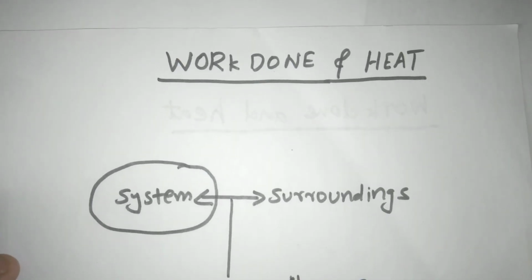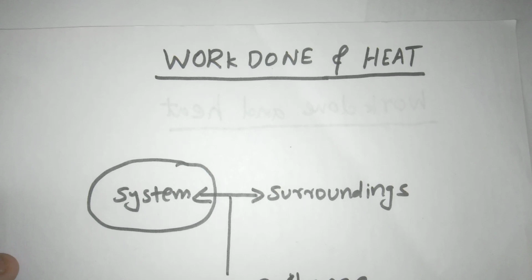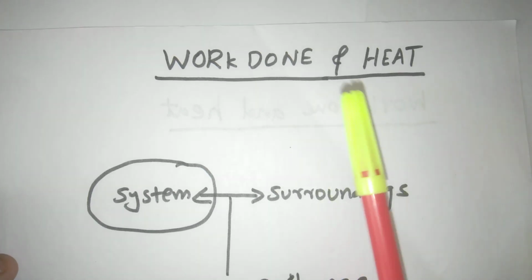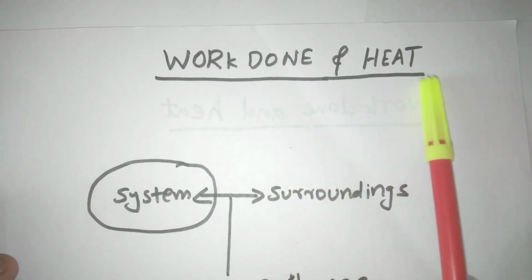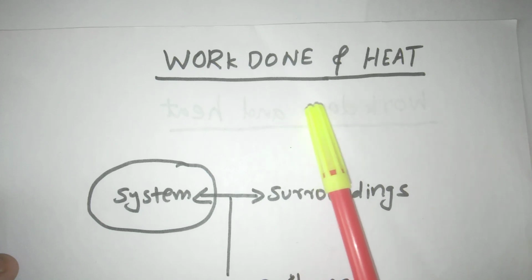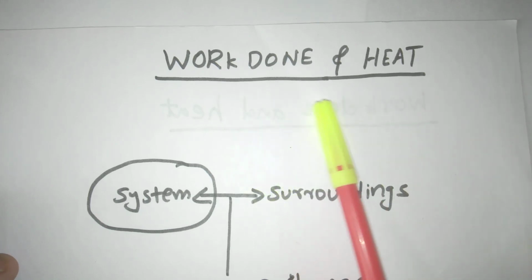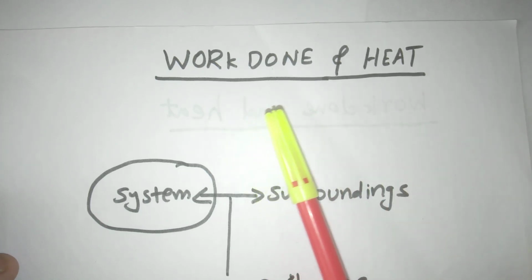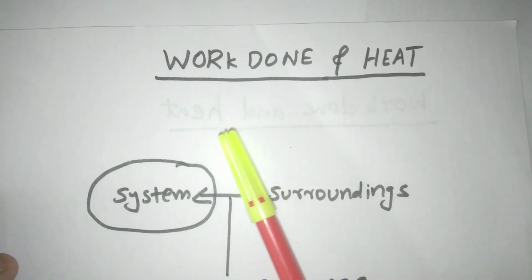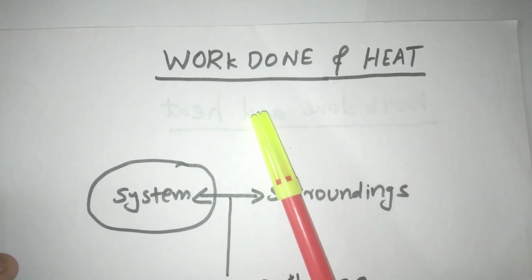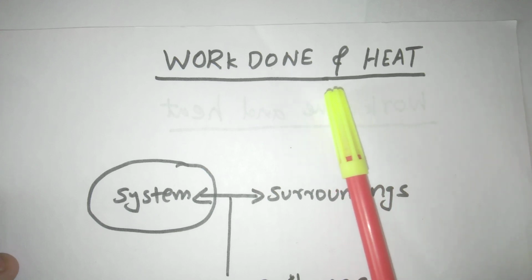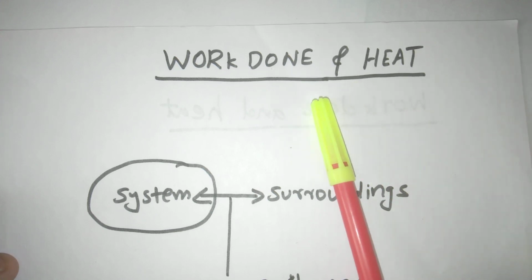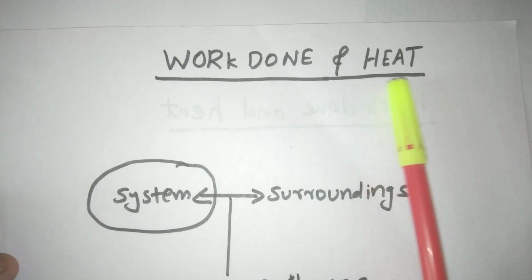Hi everyone, today's topic: work done and heat. In this video I will introduce one trick to remember the sign convention of work done and heat. Most of the students are confused about the sign convention. Work done by the system, work done on the system: which is positive, which is negative? Similarly, heat absorbed by the system, heat evolved from a system: which is positive, which is negative?